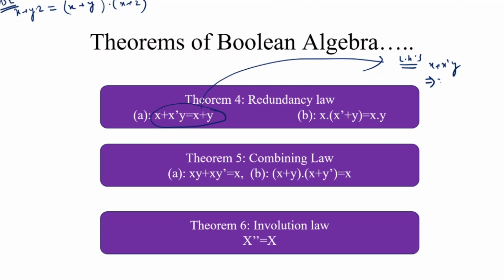This is also written as (x + x')(x + y). By using postulates or previous theorems, we know that x + x' is always 1, and dot (x + y). Then when we multiply any variable with 1, the result is the same variable. This is equal to x + y. So we start from the left hand side and prove the right hand side. This is the proof of this theorem.